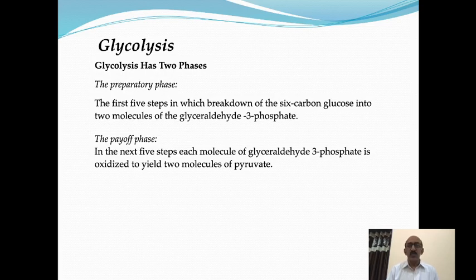There is entry of 2 molecules of glyceraldehyde 3-phosphate in the second phase of glycolysis, and there is synthesis of 2 molecules of pyruvate through 5 different steps. In the second phase of glycolysis, ATP molecules are synthesized. Therefore, it is called the payoff phase.